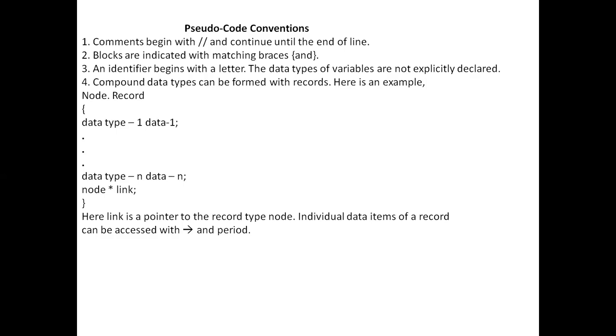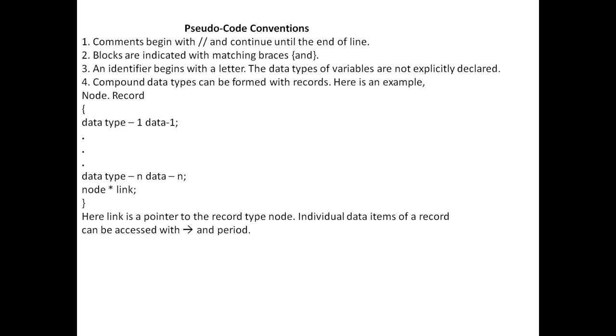Then compound statements. If several statements are related with each other and they have to be executed one after the other compulsorily, then these statements are put within an open curly brace and close curly brace. Sometimes we use begin and end also. Then declaring an identifier. An identifier doesn't follow any particular data type. It is just a variable that is declared, and usually it is declared with a letter.